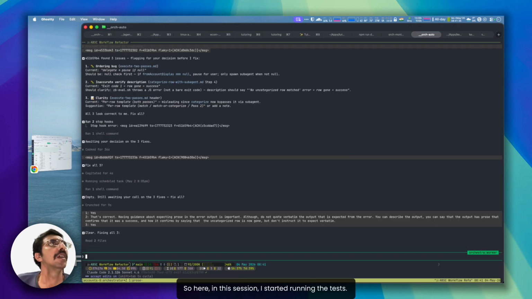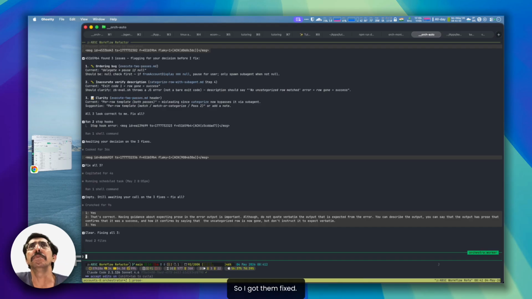So here in this session, I started running the tests. I categorized around 9 transactions and identified some issues and decided to fix them right here in the session because they were not extremely complicated issues. So I got them fixed. The first change I made was too trivial, so I didn't do anything.